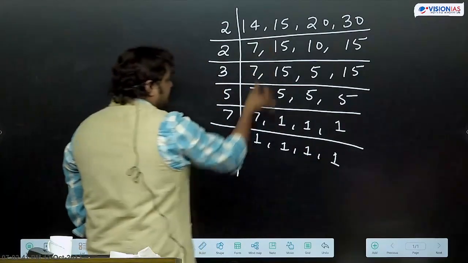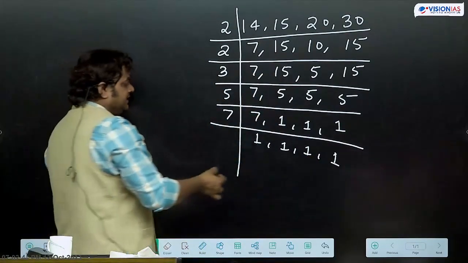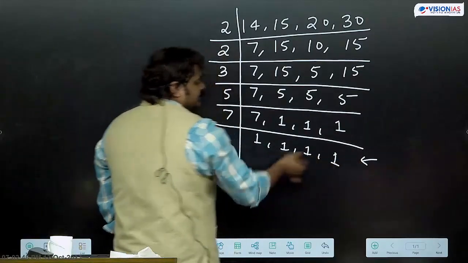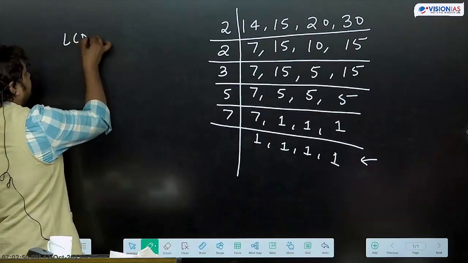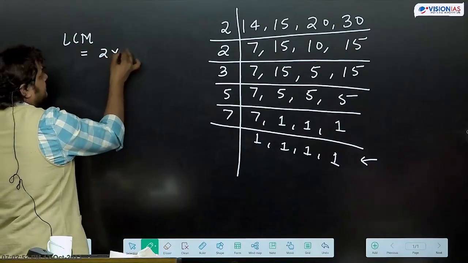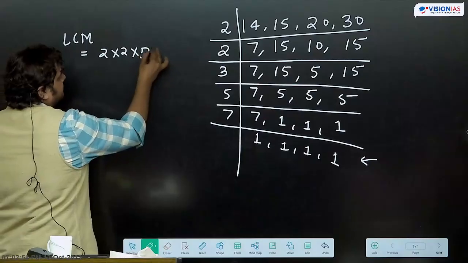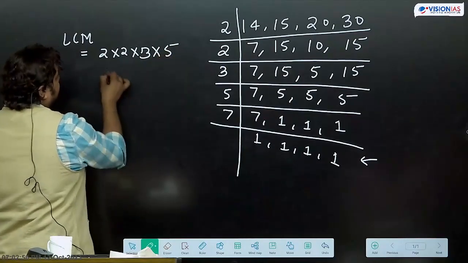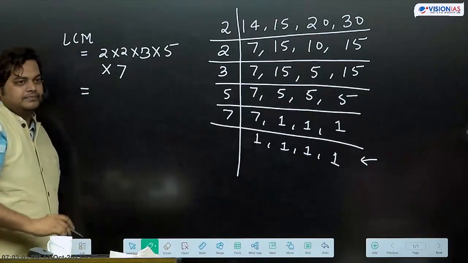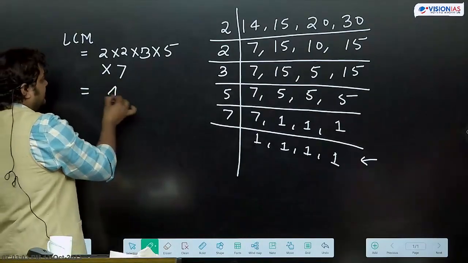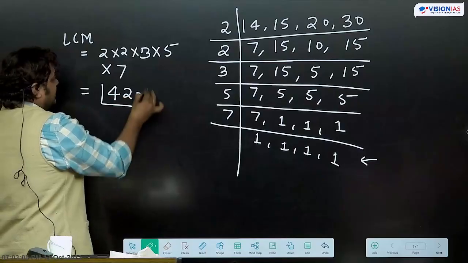So we repeat this process until we get 1 at each place. And what will be the LCM? We'll multiply these numbers. What is the answer? 420. 420 is the LCM.